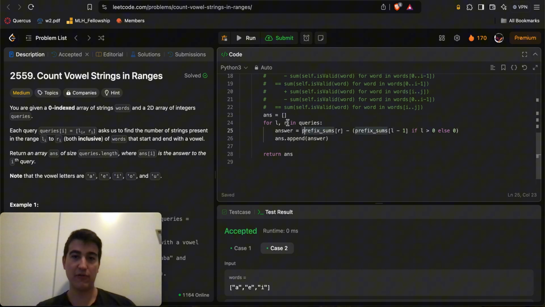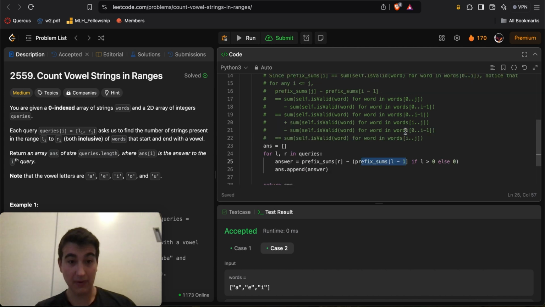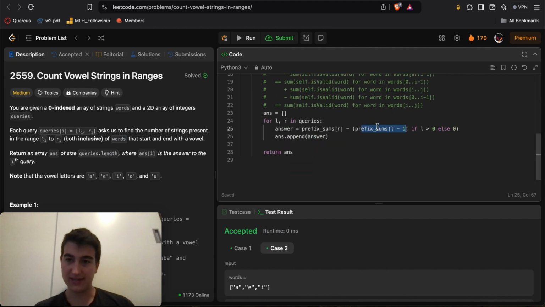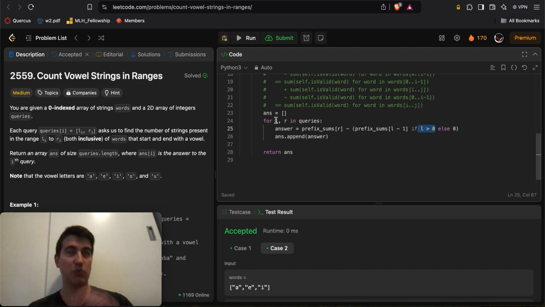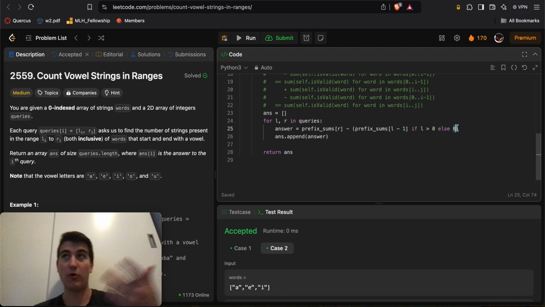Here, for any index L and R, it's just prefix sums of R minus prefix sums of L minus 1, right? Remember, it's i minus 1 in this case. And that's if L is greater than 0. If L is equal to 0, then think about it: you want 0 to R, which is already what you have in prefix sums, so prefix sums of R is implicitly 0 to R. So if L is 0, you just subtract 0, because prefix sums of R is already from index 0 to R. That's the only special case.